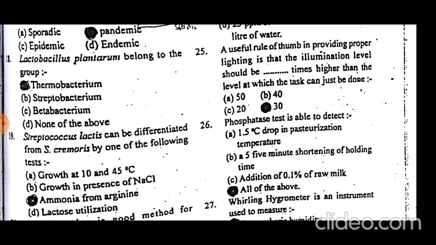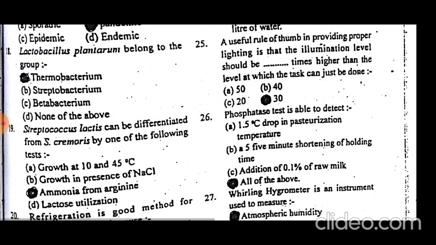Lactobacillus plantarum belongs to thermobacterium. Thermobacterium means they can survive temperatures up to 110 degrees centigrade. Thermophiles, or thermobacterium. Lactobacillus plantarum belongs to thermobacterium.